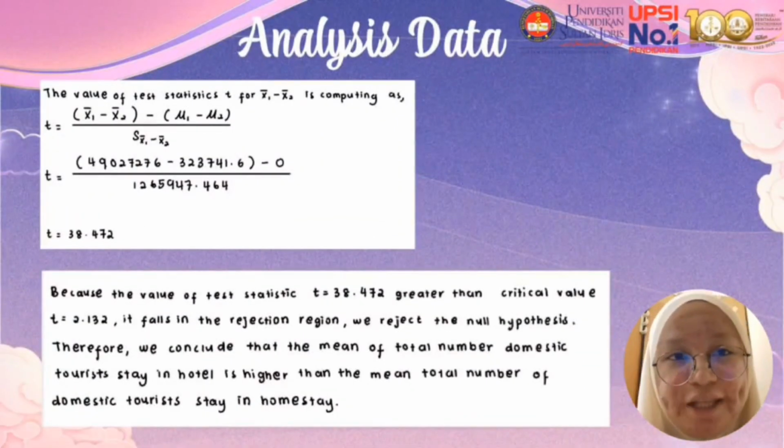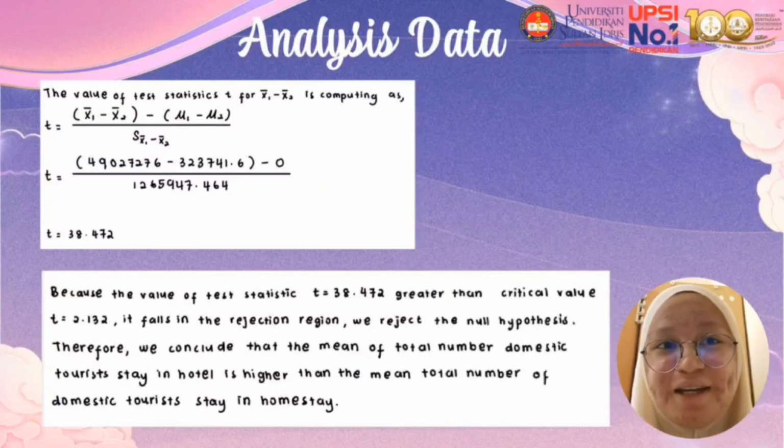1,265,947.464. The value of test statistic t for x1 bar minus x2 bar is computed as follows by using this formula. For mu1 minus mu2, we get the value from the null hypothesis, which is 0. Then we get the test statistic t equal to 38.472. Because the test statistic is greater than the critical value, it falls in the rejection region. We reject the null hypothesis.